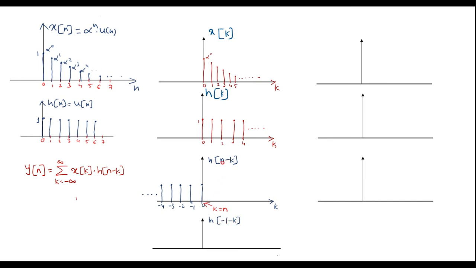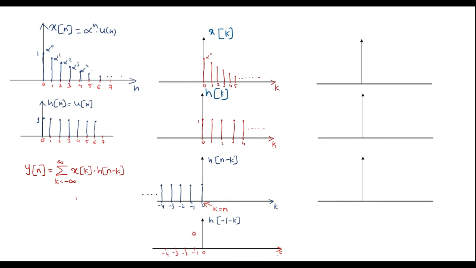As we know, here n value is less than 0, that is n value is minus 1. In that case, h of n minus k will be shifted towards left by 1 position. That is, h of minus 1 minus k can be obtained by shifting this h of n minus k towards left by 1 unit. So now if I shift this signal towards left, say this will be 0, this will be minus 1, this will be minus 2, minus 3, minus 4, and so on.